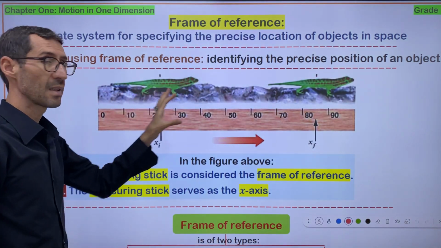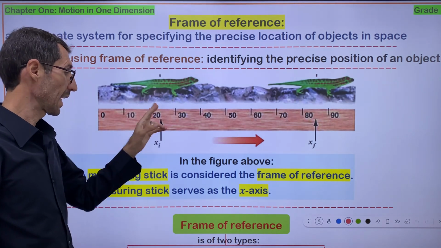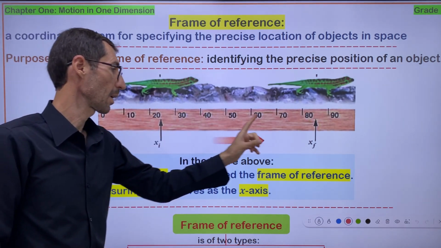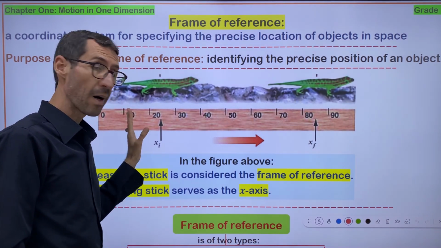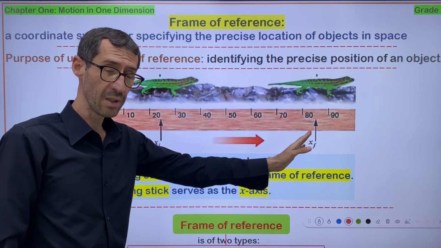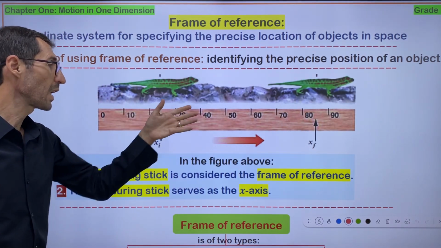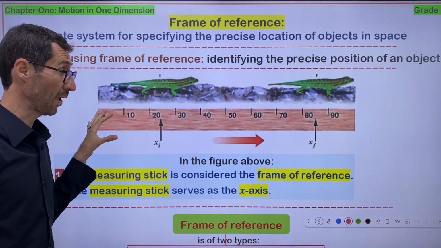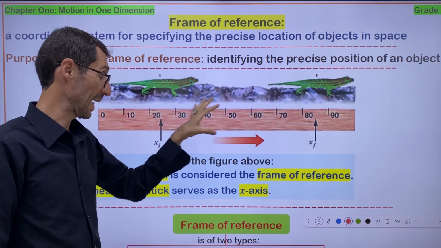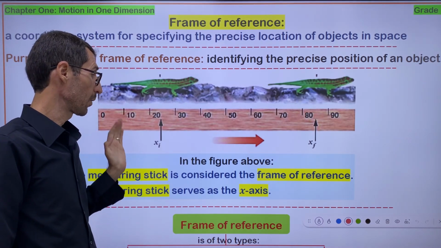Here we have an example. There's a gecko. The gecko moves from a starting point to a final point. That's why it moves along an x-axis. It moves along the x-axis to the right.